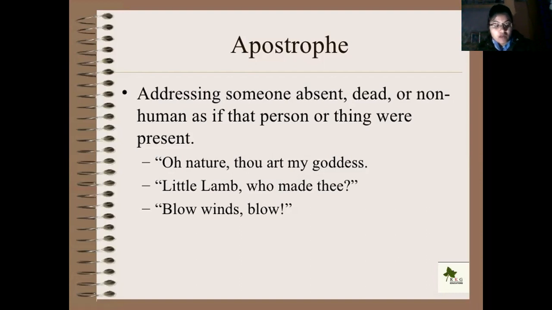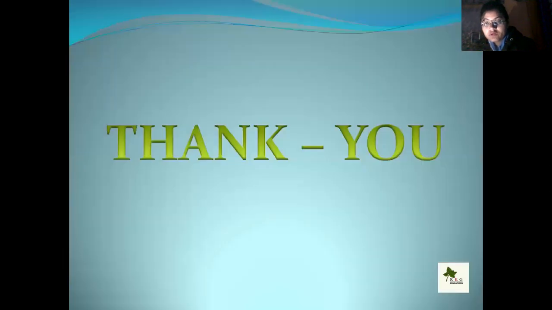Then the next one: O wild west wind, thou breath of autumn's being. So these are the figures of speech we have discussed: simile, metaphor, oxymoron, alliteration, and apostrophe. There are many figures of speech which are used by the poet in his poetry. This figure of speech is used to make poetry more effective and sensitive, so that is why the poet uses figures of speech in his poetry. Okay. Thank you.